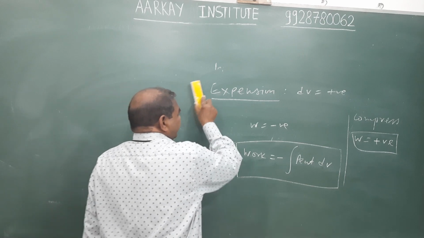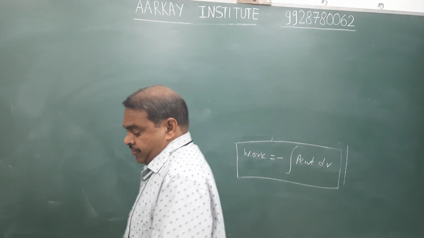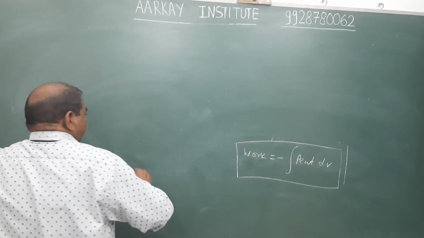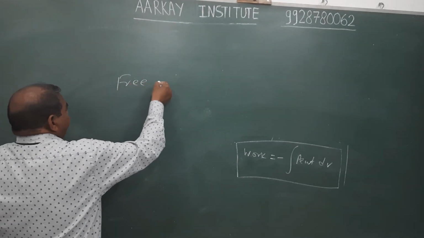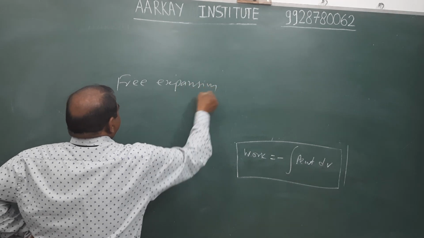For example, we know that work is a product of force and displacement, and so on. Now we calculate work in some cases. For example, in free expansion. What do you mean by free expansion?